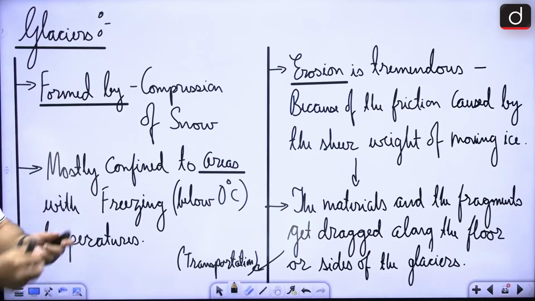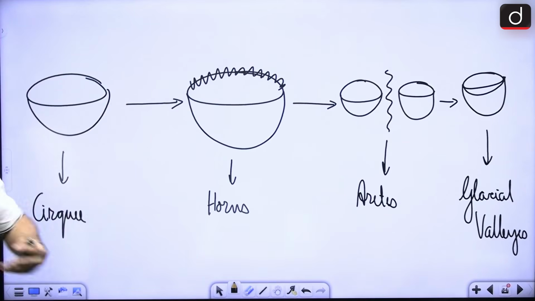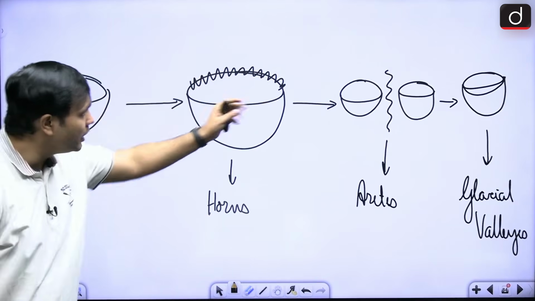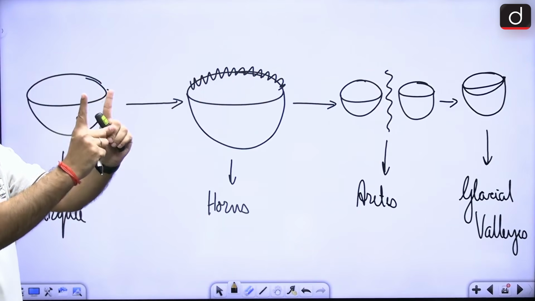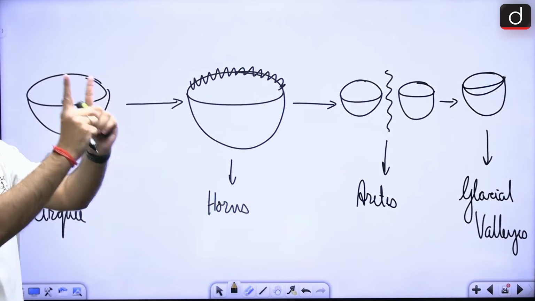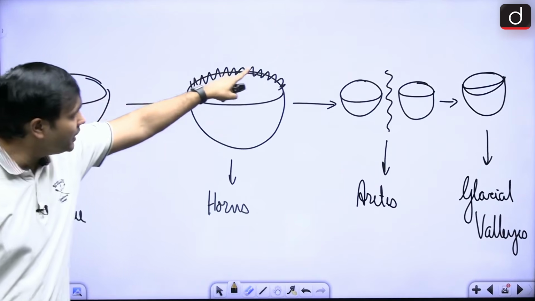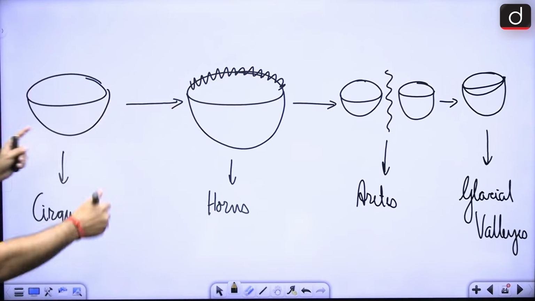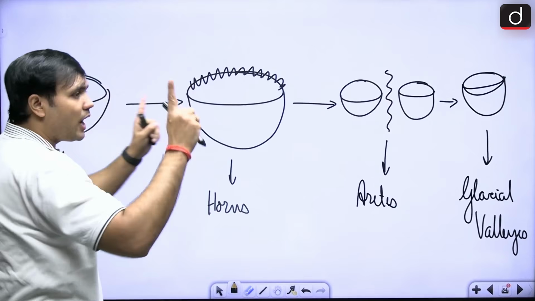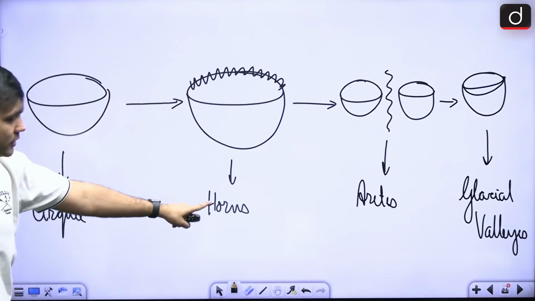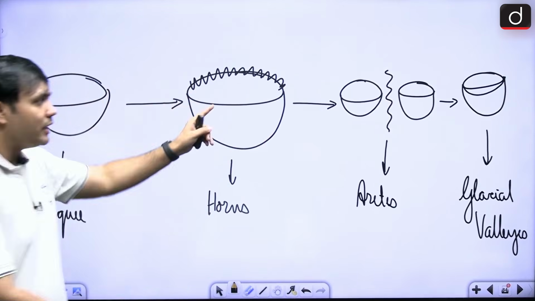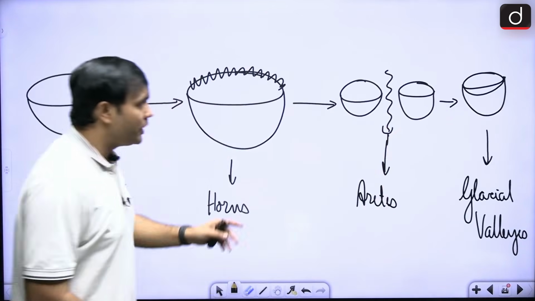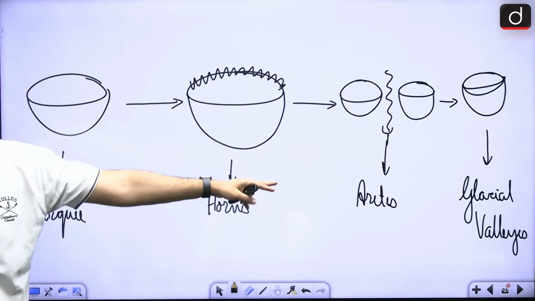Now, as the erosion keeps on happening, as the headward erosion of the cirque walls is happening, these cirque walls become really pointed, very high, sharp, pointed side peaks. These are known as horns of these particular regions. So on the cirque walls, these high pointed peaks are known as horns. Then the separating boundary between two cirques are known as arêtes.